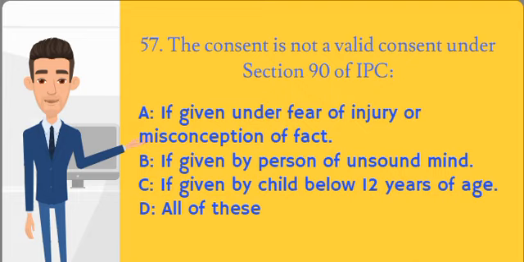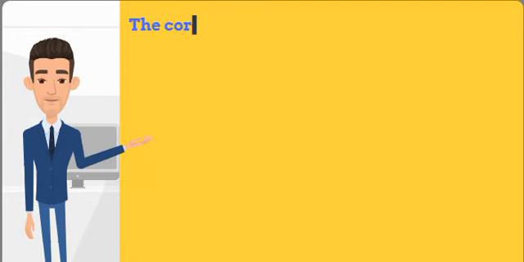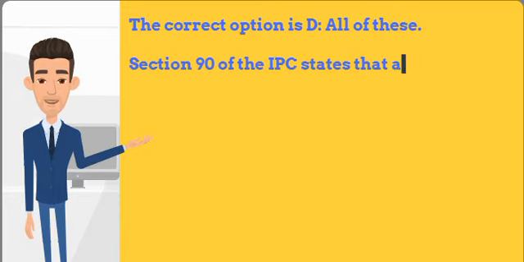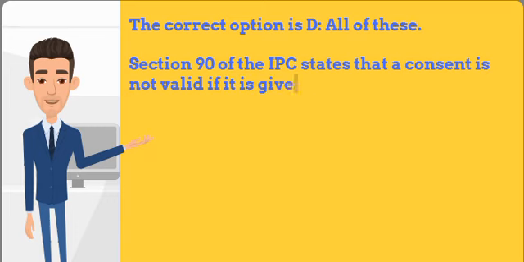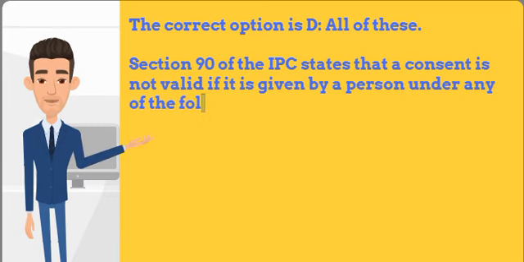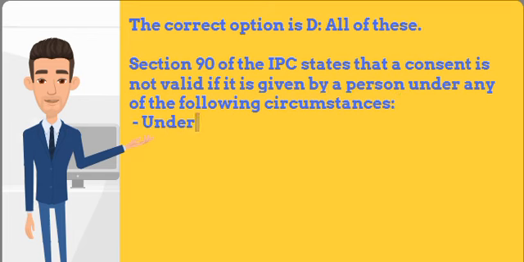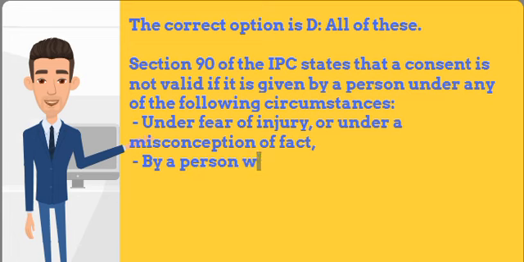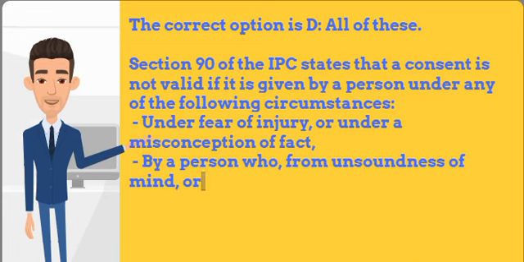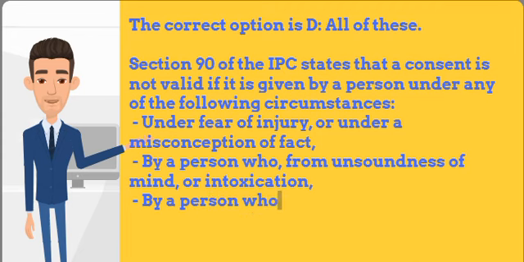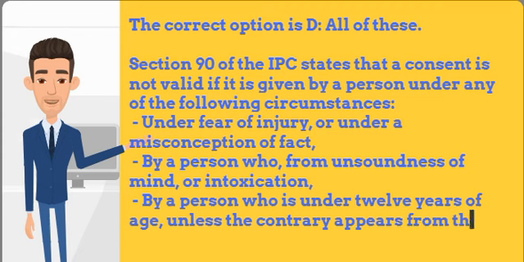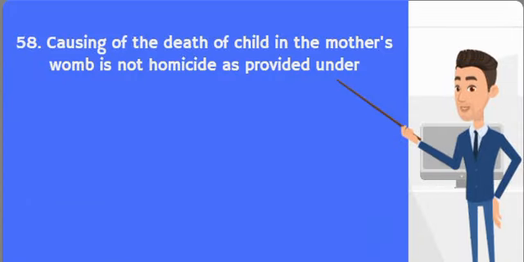57th question is: the consent is not a valid consent under Section 90 of IPC. Obviously, the correct option is D, all of these. Section 90 of the IPC states that a consent is not valid if it is given by a person under fear of injury, or under a misconception of fact, and if the person doing the act knows, or has reason to believe, that the consent was given in consequence of such fear or misconception. By a person who, from unsoundness of mind, or intoxication, is unable to understand the nature and consequence of that to which he gives his consent. By a person who is under 12 years of age, unless the contrary appears from the context.